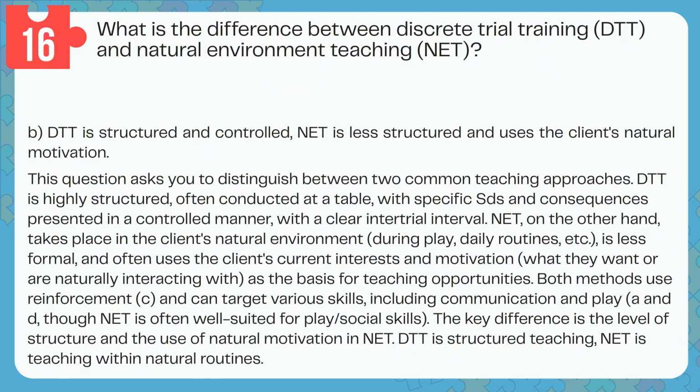Answer B. DTT is structured and controlled. NET is less structured and uses the client's natural motivation. This question asks you to distinguish between two common teaching approaches. DTT is highly structured, often conducted at a table, with specific antecedents and consequences presented in a controlled manner, with a clear intertrial interval. NET, on the other hand, takes place in the client's natural environment, during play, daily routines, etc., is less formal, and often uses the client's current interests and motivation, what they want or are naturally interacting with, as the basis for teaching opportunities.